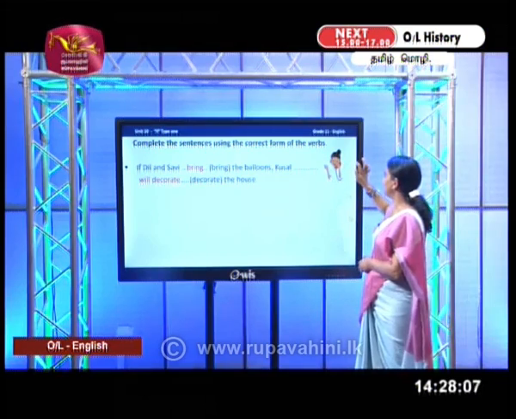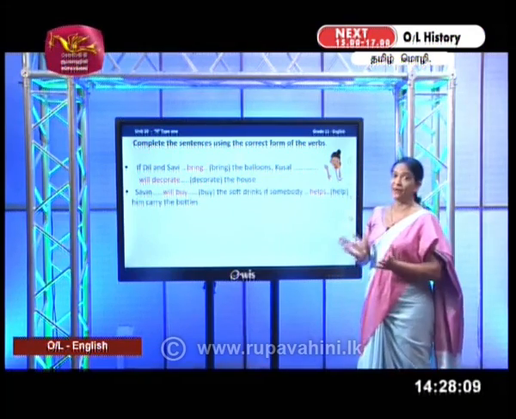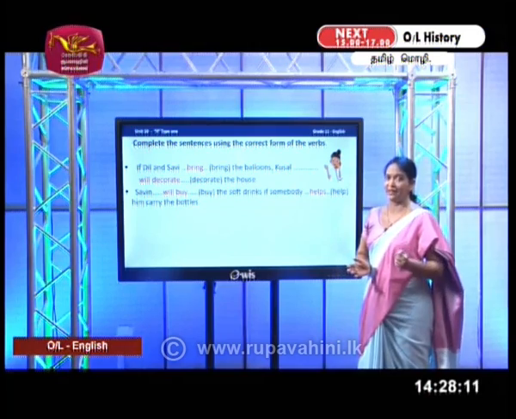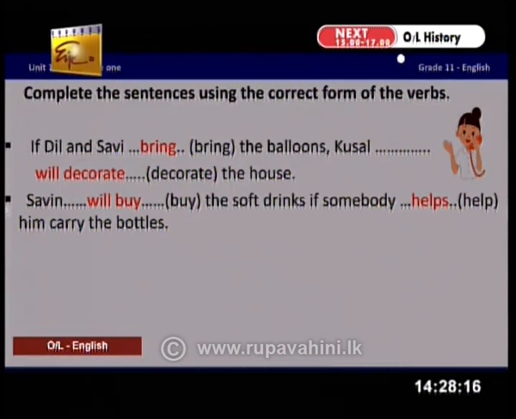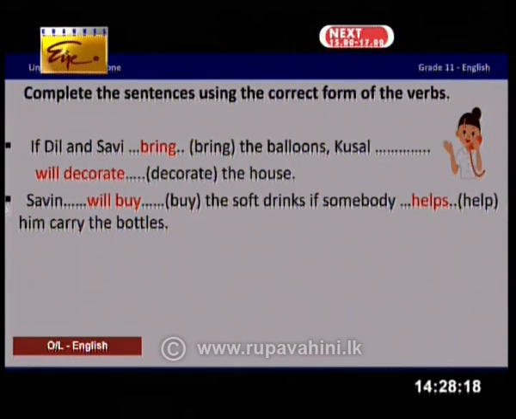Okay, the second one. First identify the condition. It comes with if. There the verb should be in simple present. Savin blank the soft drinks. Is that the condition? No, you can't see if there. But look at the other part: if somebody. So this is the condition.